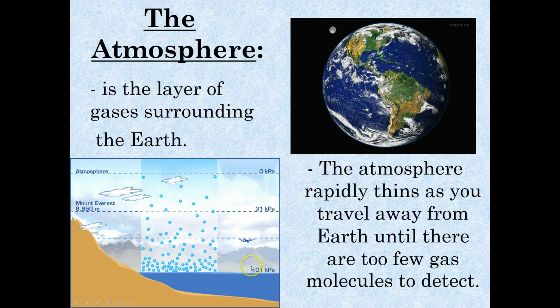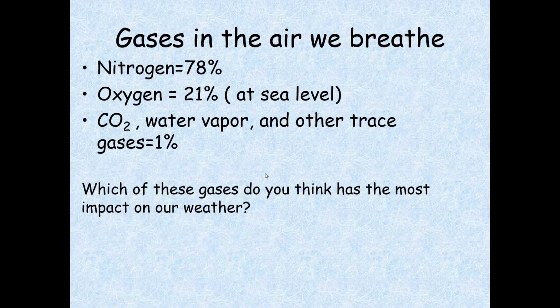That's normal air pressure. Jets fly at this level, which is somewhere about halfway between this number and this number. Mount Everest only has about a third of the air pressure at sea level, and then when you get to a certain altitude, air pressure will cease to exist. There's no air molecules.